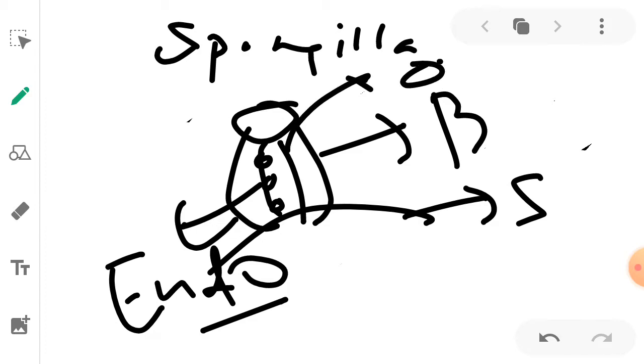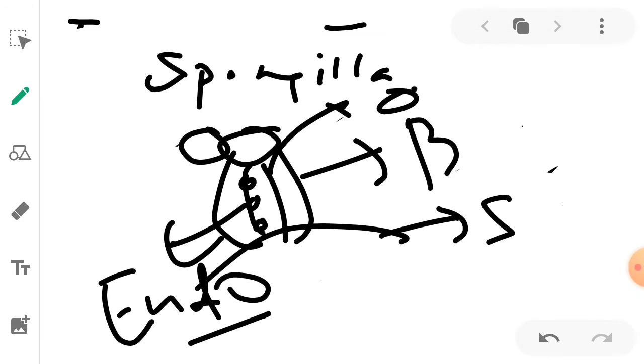Spongilla is a sea organism, so the buds develop inside. What is the reason the buds develop inside in spongilla? One of the reasons is the water current. Imagine the bud develops outside the body of the spongilla, then the water current is going to destroy this bud. It will not get proper nutrition, and it will not be able to divide properly. This is the reason why in spongilla the buds are developed inside. Once they get matured enough, they are released into the water for further growth. Now we'll discuss the detailed structure of the endogenous bud.